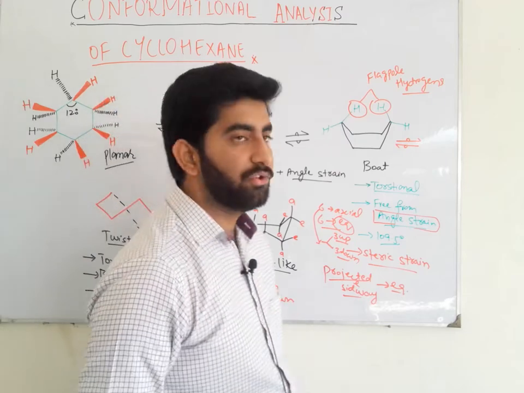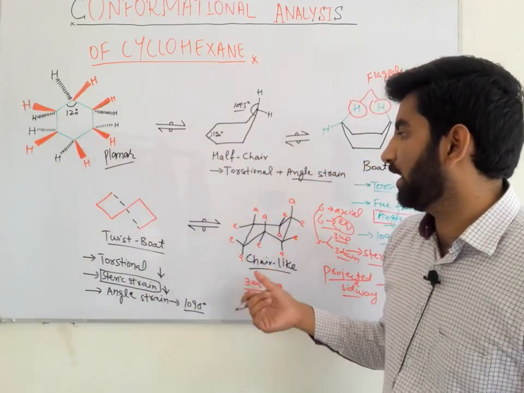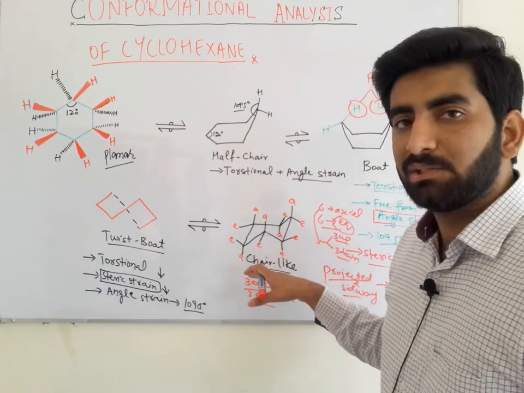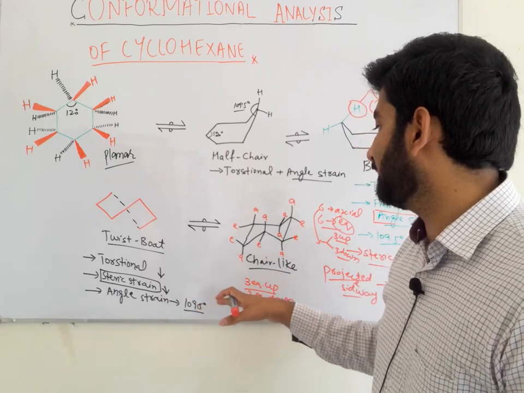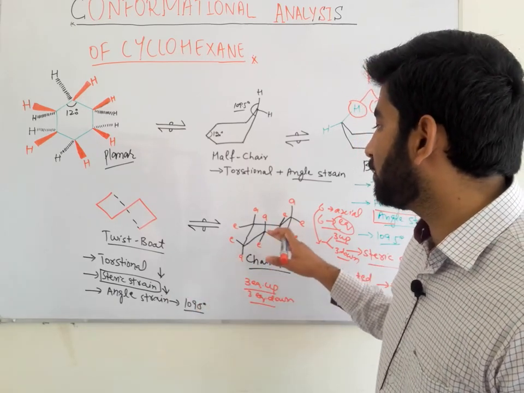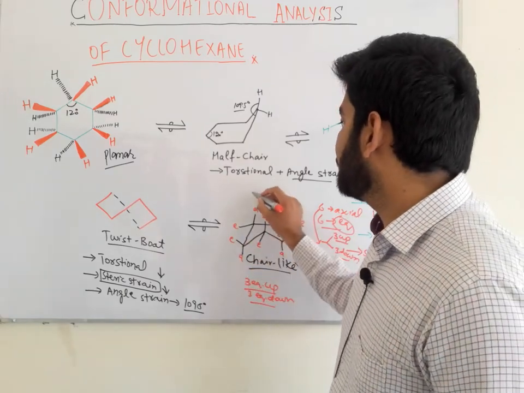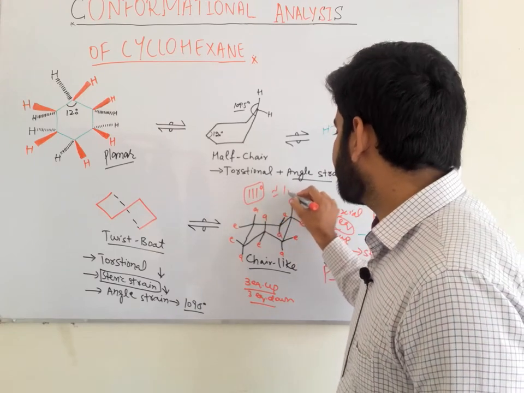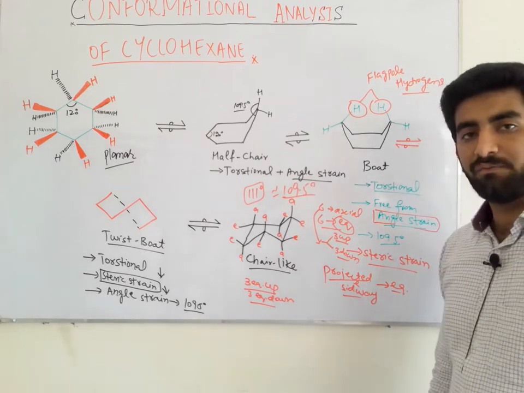When we draw the Newman projection for this chair conformation, we observe that all the bonds are in the staggered state, so it is almost free from angular strain, torsional strain, and steric strain. It is considered the most stable conformation of cyclohexane, because here the bond angle is 111 degrees, which is very close to the optimal bond angle of 109.5 degrees.